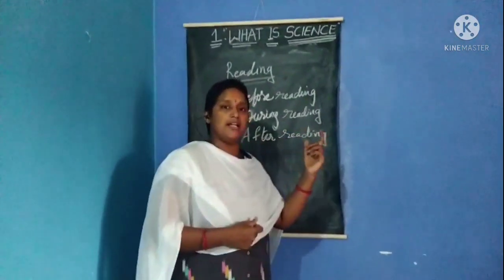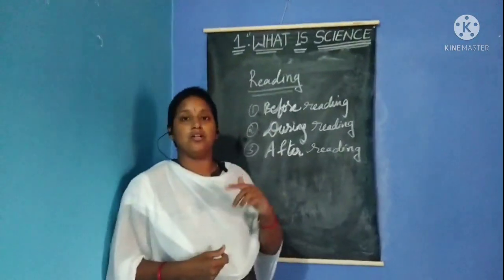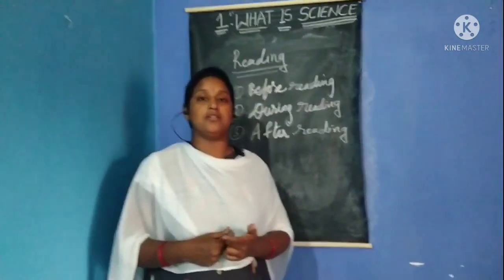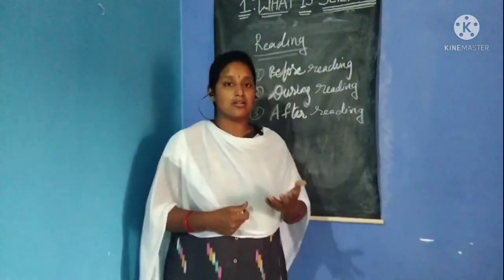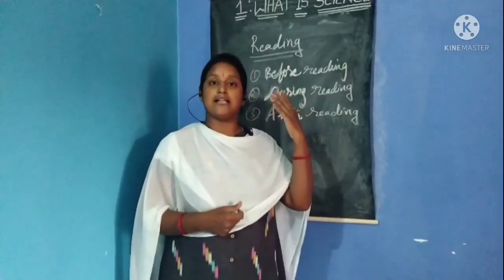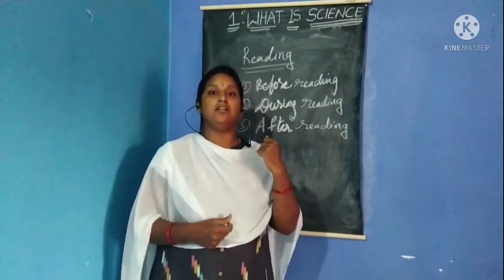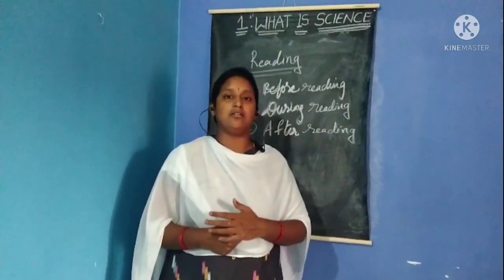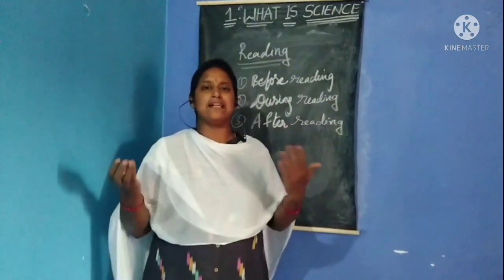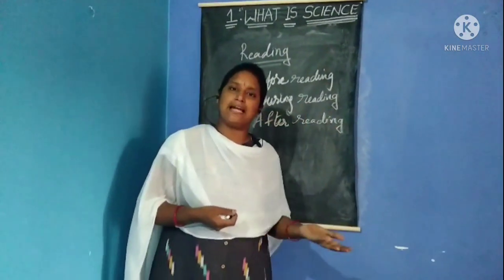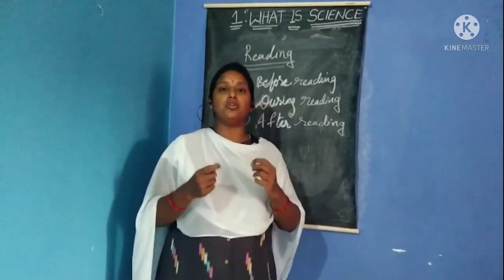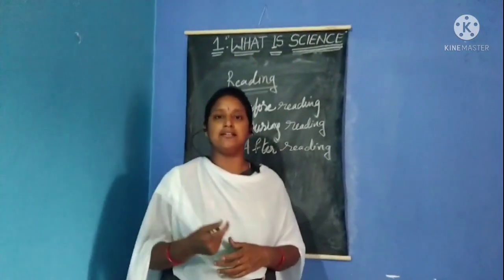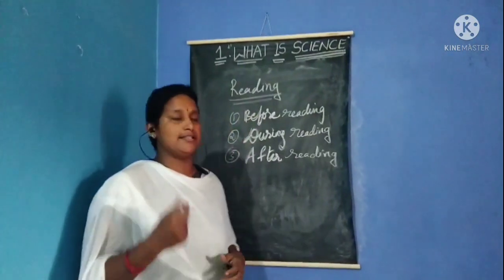Why? Because science, as we have read, is obtained from a Latin word, and biology is from a Greek word. Most of our scientific names are either from Latin or from Greek. So you should know the vocabulary while reading the textbook or a journal.